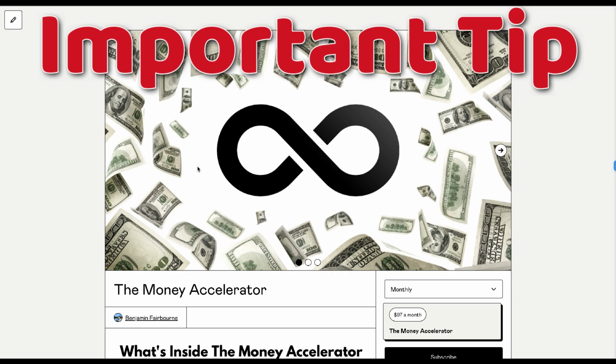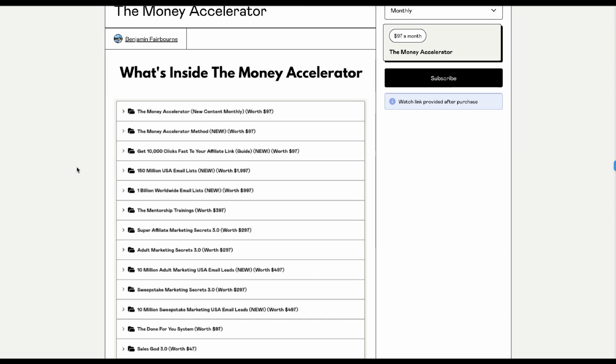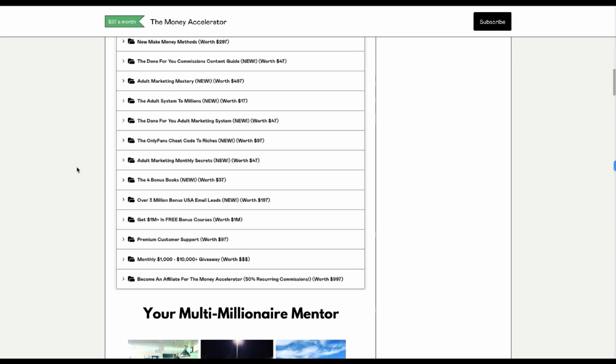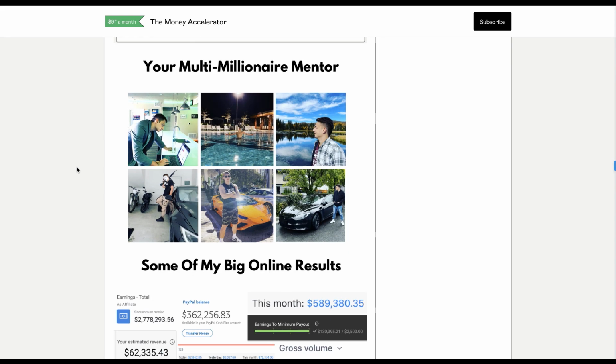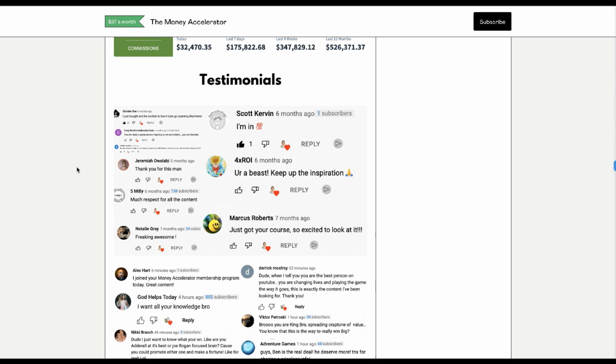And then go ahead and scale everything you're doing by making quality content that clicks over to the Money Accelerator and gets you sales. It's all about quality over quantity at some point. You've got to make good videos that get high watch time, audience retention, a high click-through rate, a high view to subscriber ratio, and a high view to like ratio.